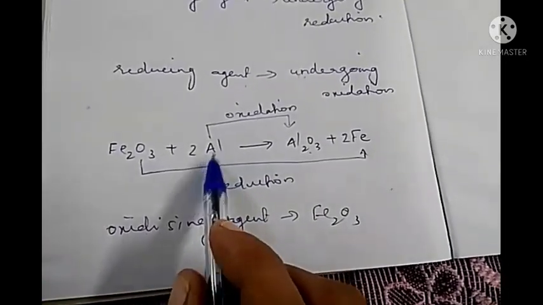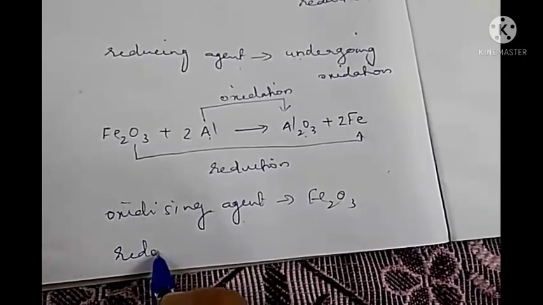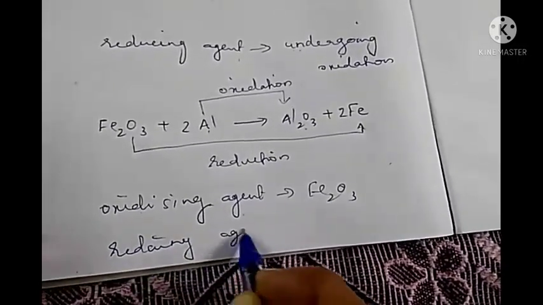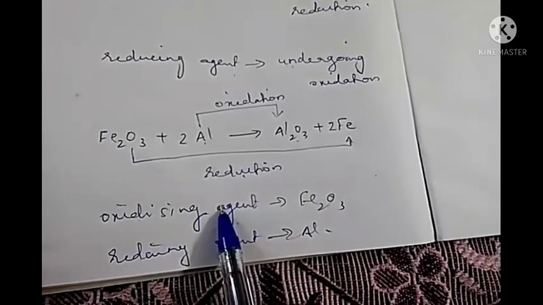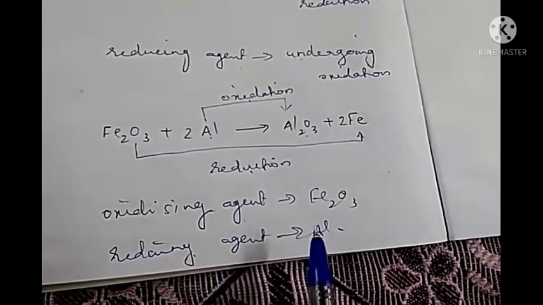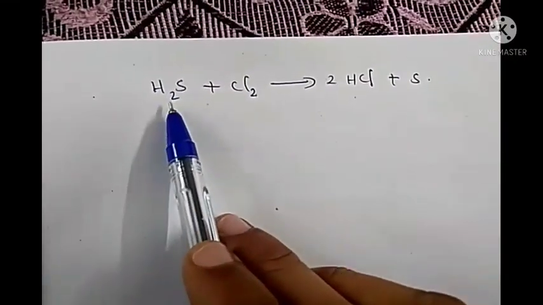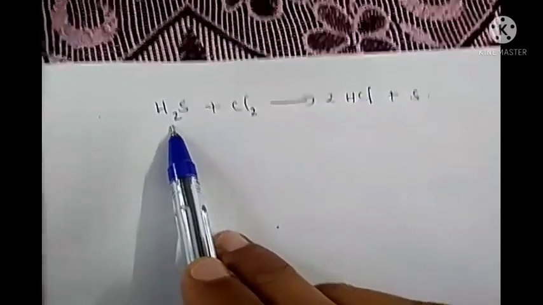Then aluminium is undergoing oxidation, so it is the reducing agent. So the reducing agent is aluminium. The substance which is undergoing reduction is the oxidizing agent, and the substance which is undergoing oxidation is the reducing agent. Clear?